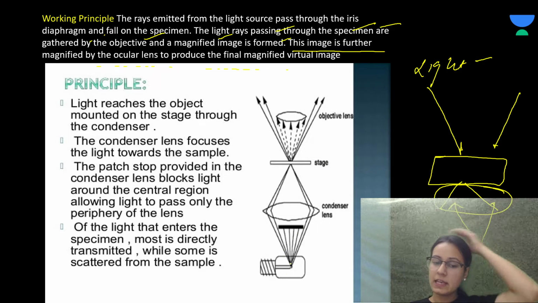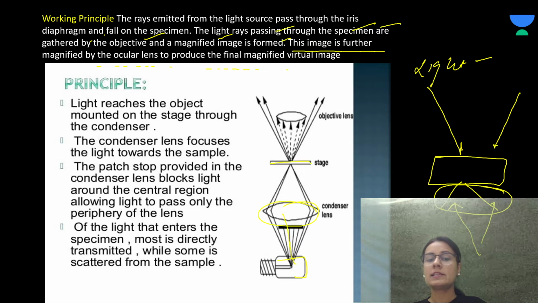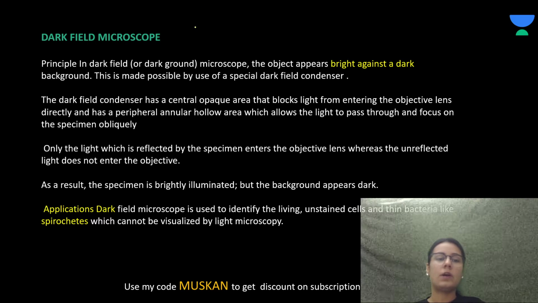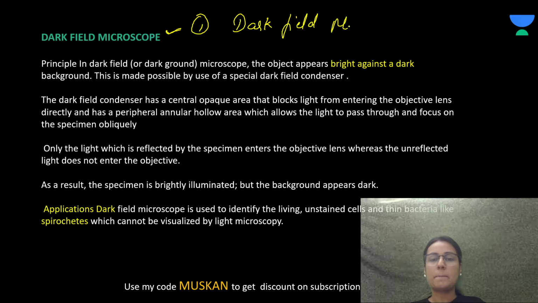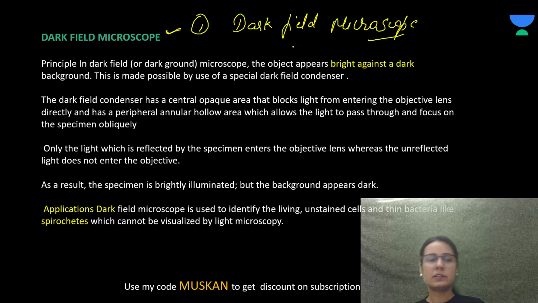If you can see, this is a condenser and it is focusing the light on the stage, right? And the virtual image is formed that is seen by the objective lens, which has a magnifying power of 10. Now coming to the next microscope, that is the dark field microscope.